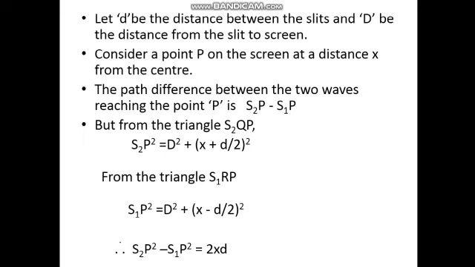Let d be the distance between the slits and capital D be the distance from the slits to the screen. Consider a point P on the screen which is at a distance x from the center. Therefore, the path difference between the two waves reaching the point P is equal to S2P minus S1P.